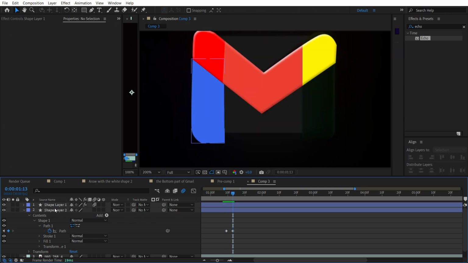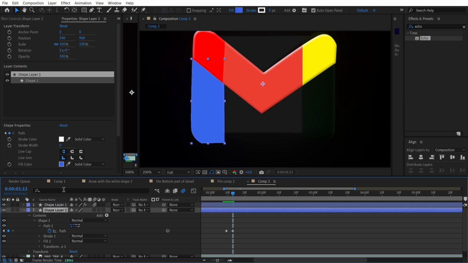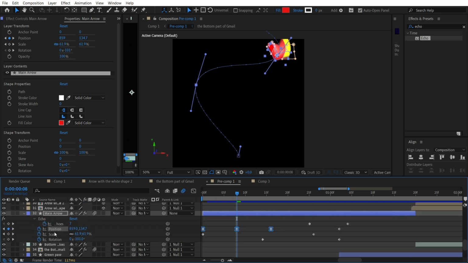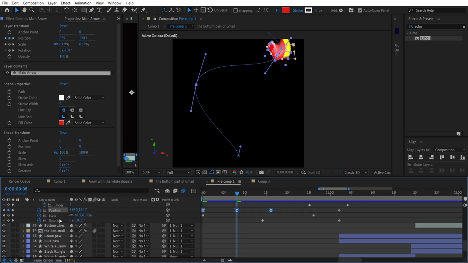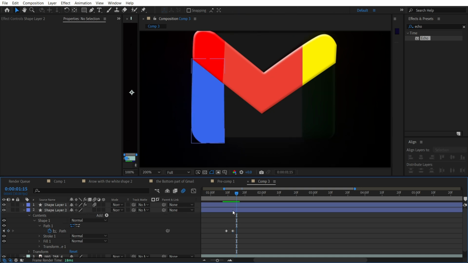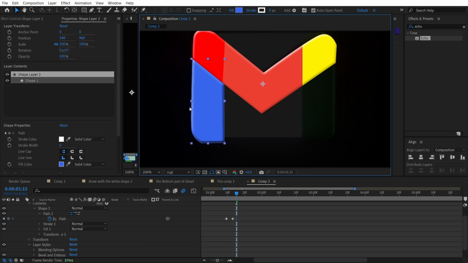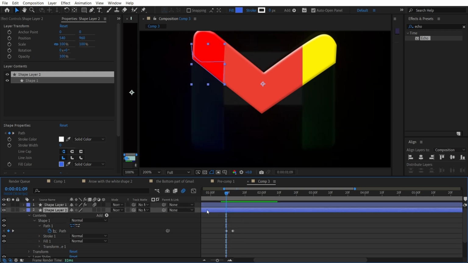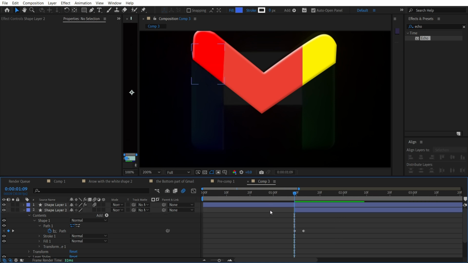And guys, also I highly recommend you to name your shape layers, because as you can see, for example, I named all my shape layers, yeah, because in a composition like this, and even more complicated ones, it's a bit harder to find something. If you need to find something, you can face some problems with that. The same here guys, we are going to add layer styles, bevel and emboss. So okay, and guys, from this point we will make it appear.